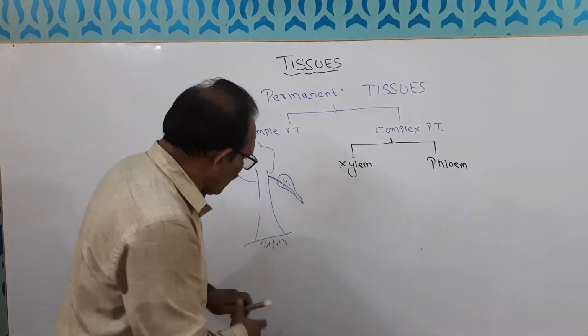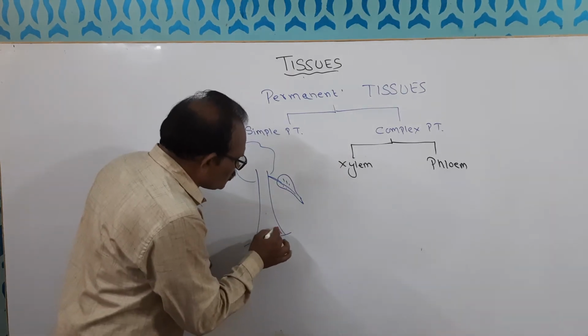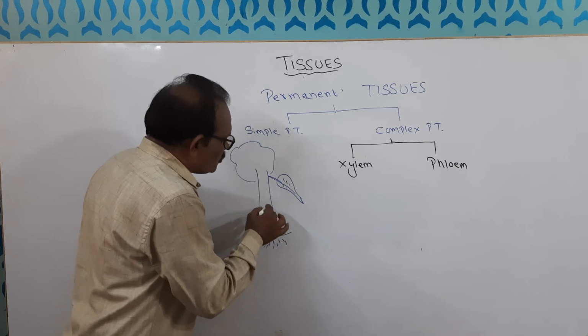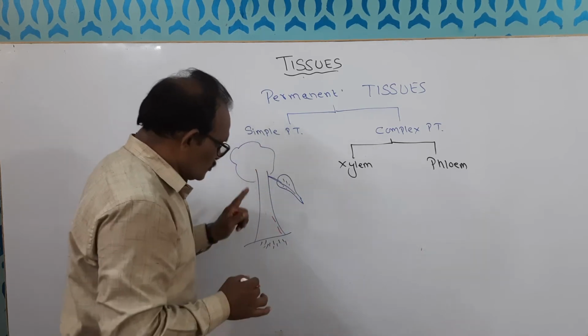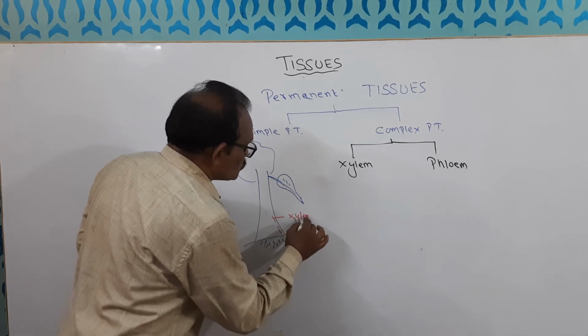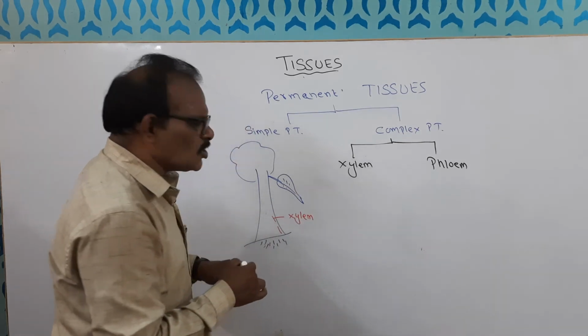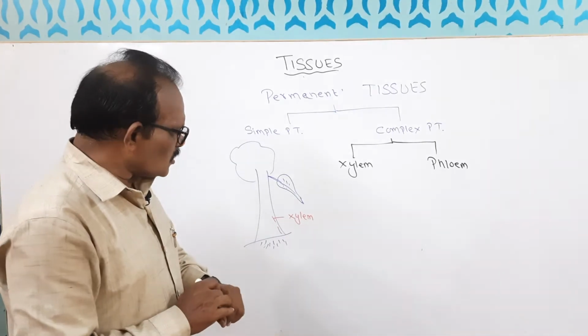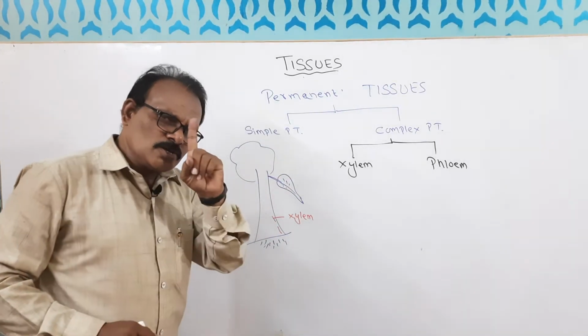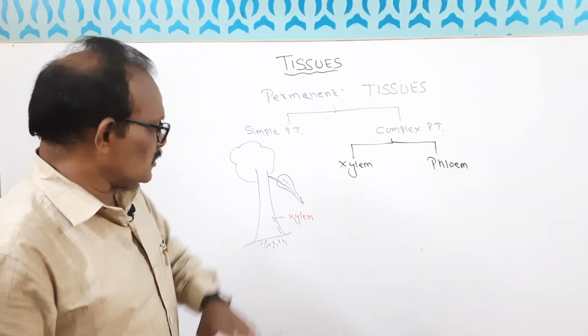So there is a tissue which carries this water and mineral salts to the leaf. Those tissues are called xylem tissues. So xylem tissues carry raw materials like water and mineral salts from roots to leaves. Only unidirectional, only one direction.